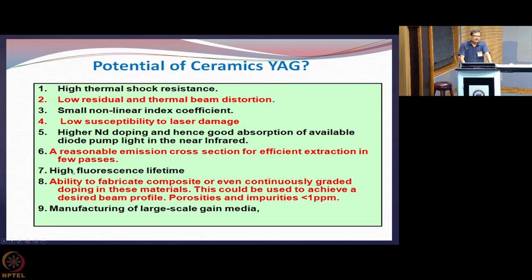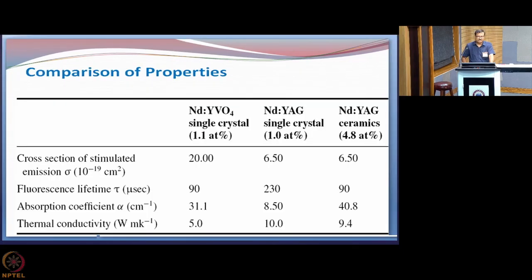There is a high fluorescent lifetime, then the ability to fabricate composite or even continuously graded doping in these materials, which is very difficult in naturally grown crystals. This could be used to achieve a desired beam profile and properties, and impurities less than 1 ppm. So manufacturing of large scale gain media is possible if you are going through the ceramic route.